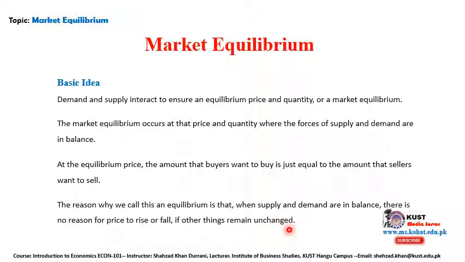Other things remaining unchanged means the other external forces in economics. You have to remember that there are always certain external forces that can change the main variables, like supply and demand. These forces are technological changes, political changes, goals of the firm, the number of consumers switching, or income. Many other reasons are available.